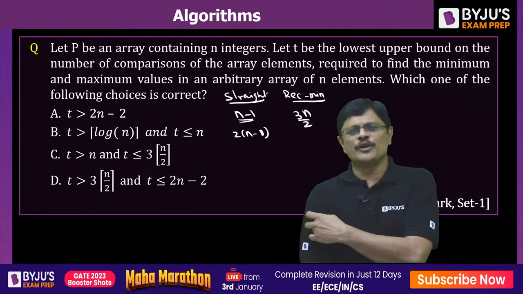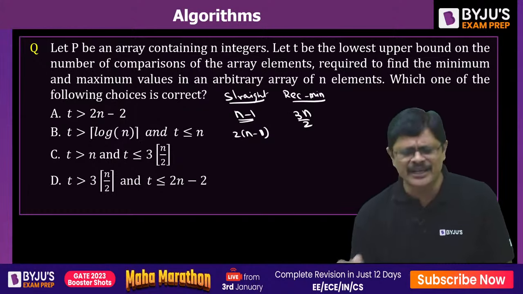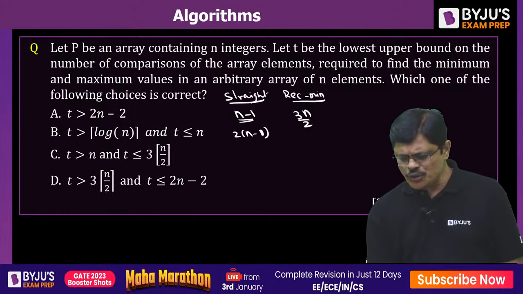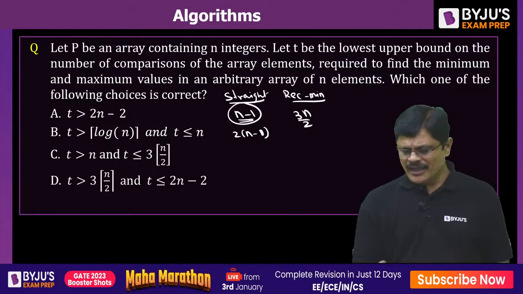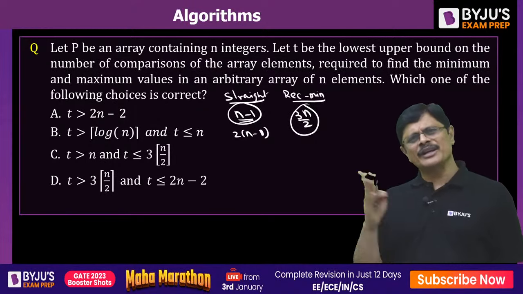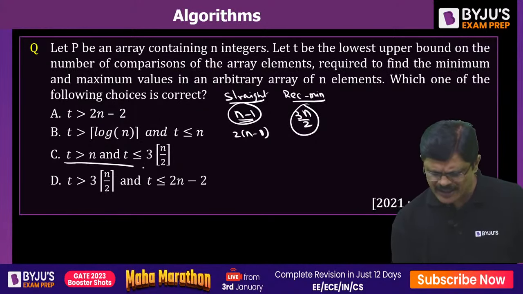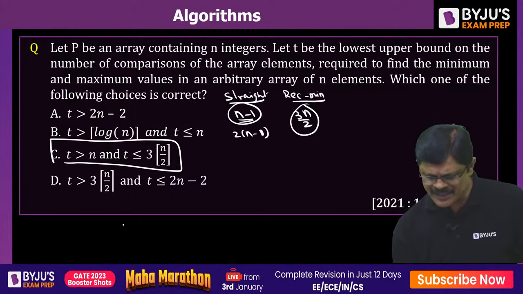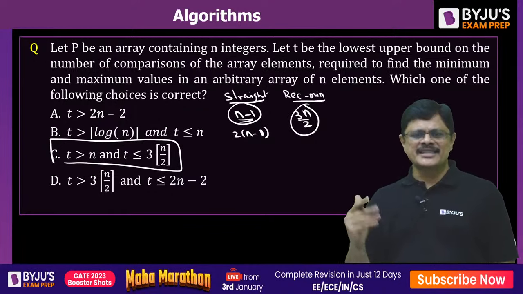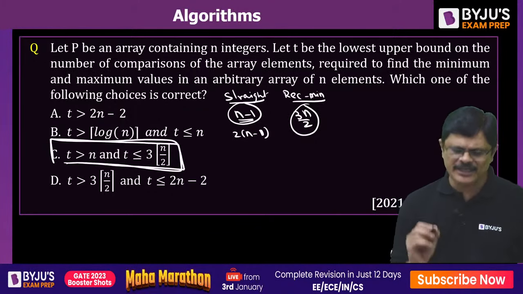So if you take it, order 3n by 2 comparisons required. Out of these two, this is the lower bound and this is the best upper bound, my dear friends. This 2n minus 1 is more than that, so that can be ignored. So we are going to consider this particular option here because the best case is n, the worst case is 3n by 2, my dear friends. So we are going to take option C in this particular case.